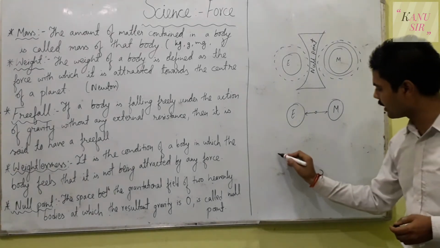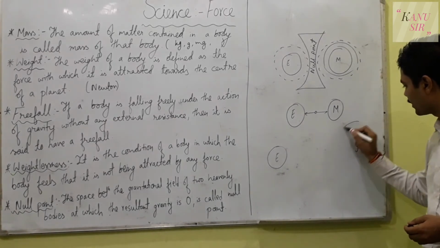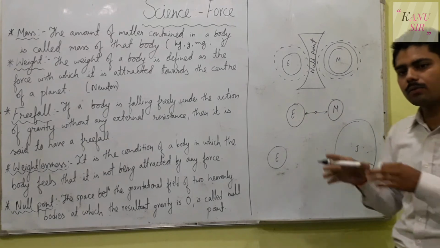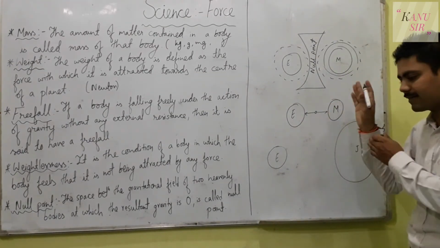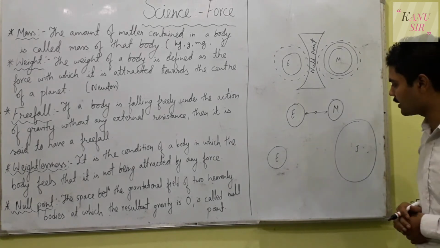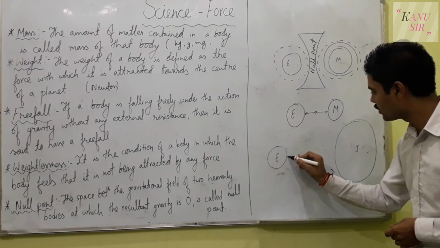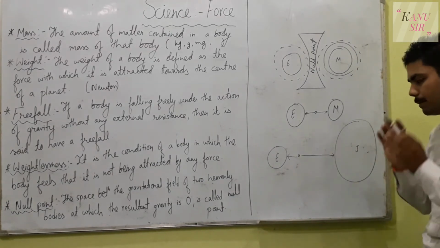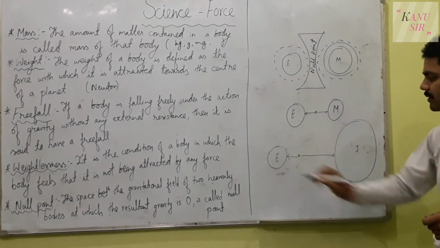Or one more example, Earth is here and Jupiter is here. The sizes of Earth and Mars were almost identical, so you might say the object was exactly at the midpoint. But in the case of Earth and Jupiter, the object is here, near to Earth, and far from Jupiter. The size of Jupiter is bigger than the size of the Earth.